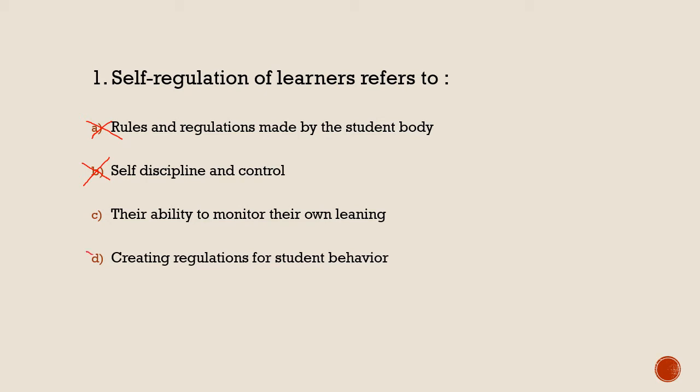Next, their ability to monitor their own learning, and fourth is creating regulation for student behavior. This is wrong. Why? Because here a setup has been made by someone else to monitor the student behavior. So it is not made by the person who wants to monitor their own behavior. So this is the right option. Their ability to monitor their own learning. Why? Because self-regulation is to monitor your own self. Self-discipline is when you want to control, when you want to check yourself. But self-regulation is you need to monitor yourself, how you are doing.